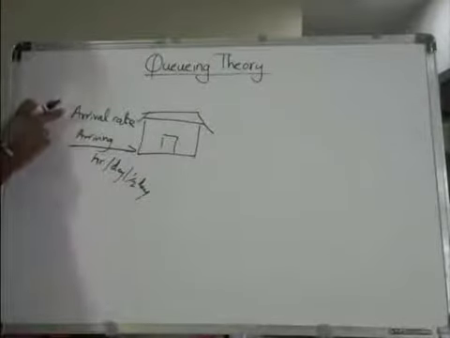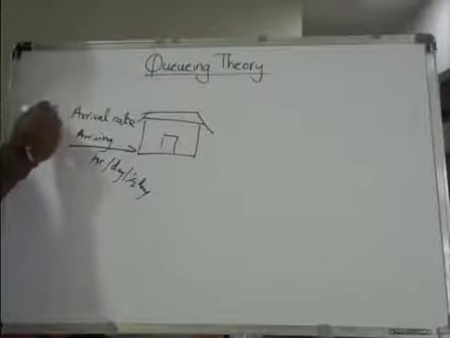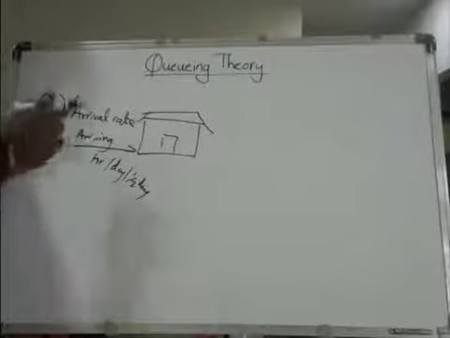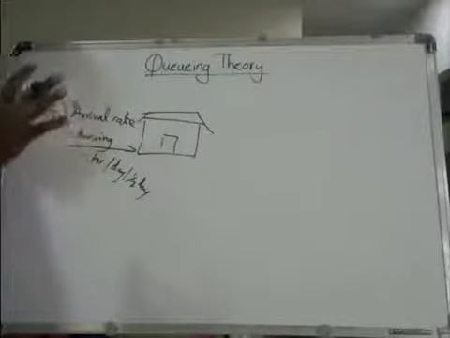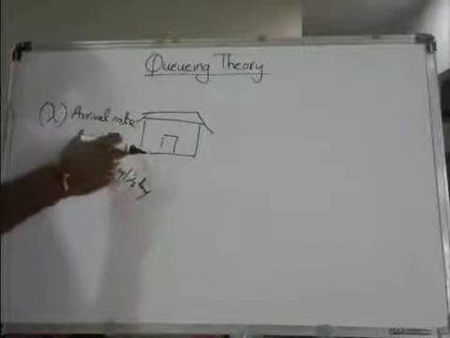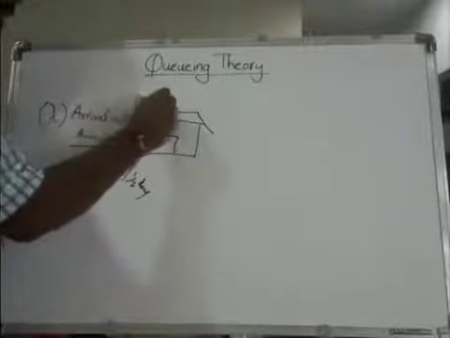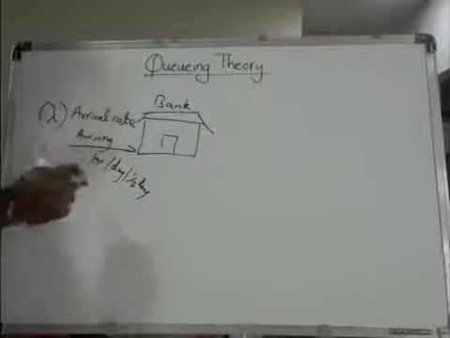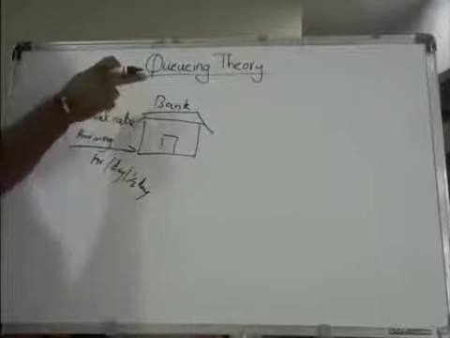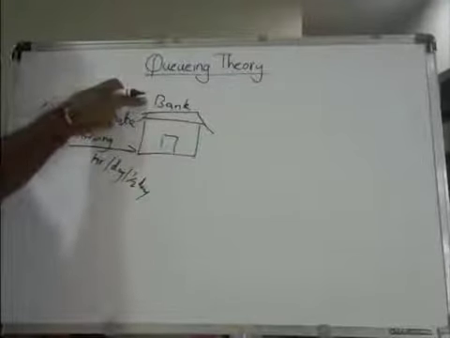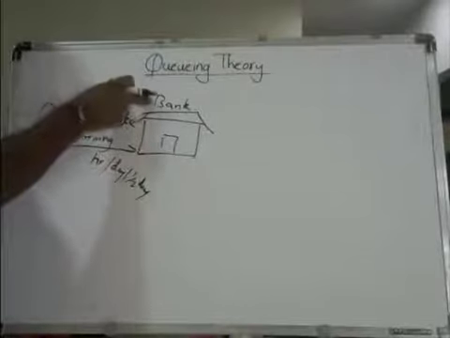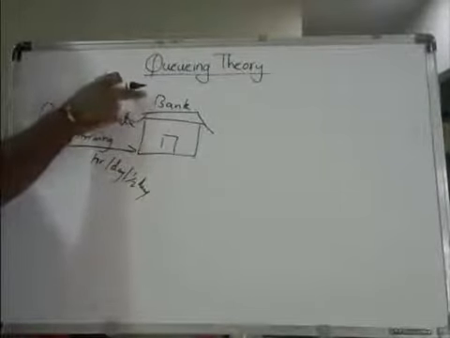This arrival rate is denoted by lambda. Now, the second thing they have given you is service rate. When somebody comes to the service, maybe here in this case it is a bank. It can be a bank, it can be a shop, it can be a haircutting salon, it can be a petrol bunk, it can be a highway toll plaza, anything.